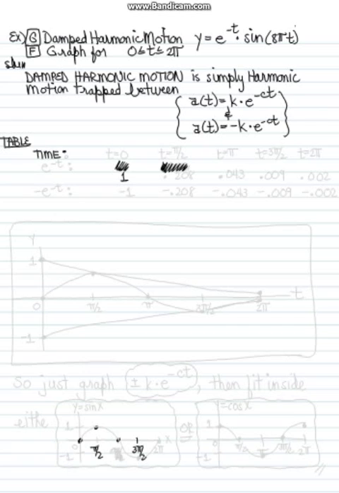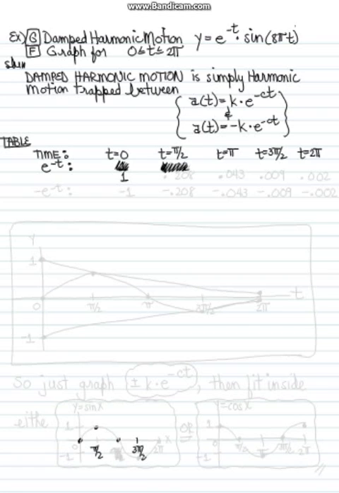We'll make a table, and here we have e to the negative t. So c is equal to 1 and k is equal to 1. We're going to find values at t equals 0, t equals pi over 2, t equals pi, t equals 3 pi over 2, and then t equals 2 pi. First for e to the negative t, and then negative e to the negative t. So what is the value?